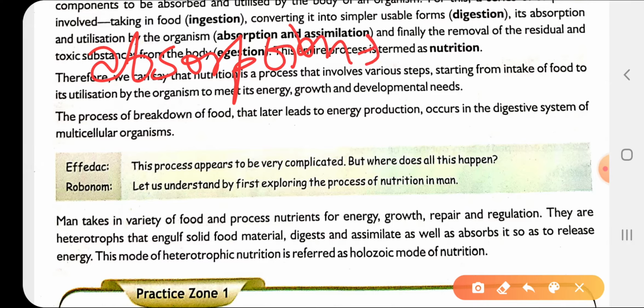Next comes absorption. In absorption, we know that digestion हो चुकी है, that is, the food has been broken into smaller pieces. After digestion, the food enters the small intestine. Small intestine में absorption occurs. वहाँ पे जो small intestine है, it absorbs the food.